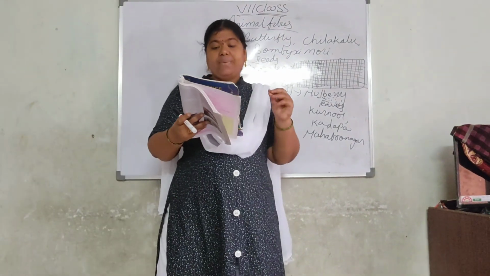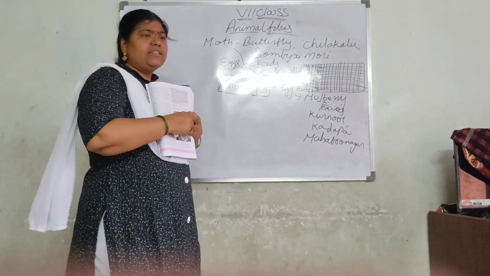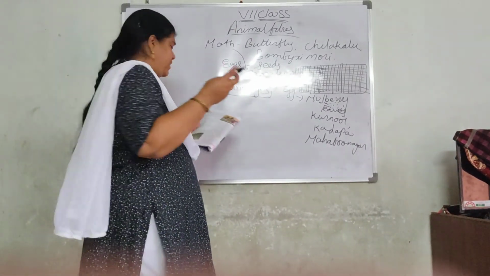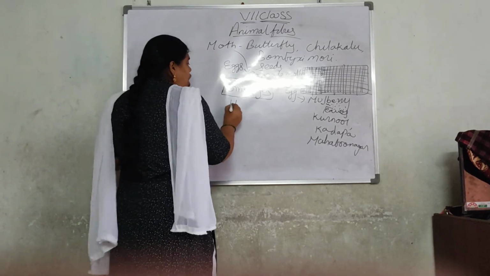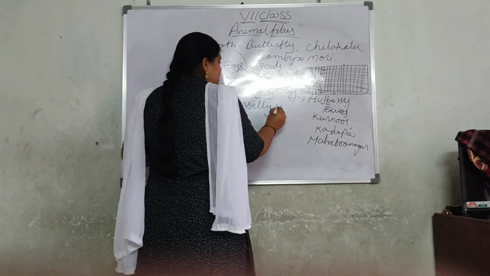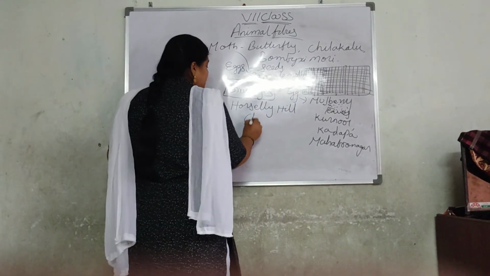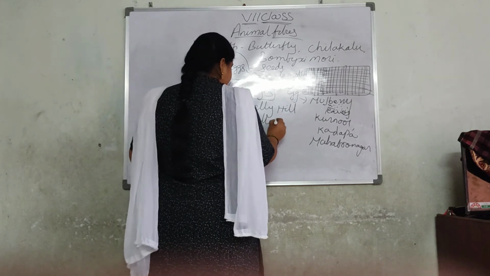I saw a big seed growing center. Overall, the biggest center we have is Horsley Hills. At which place is Horsley Hills? It is in Chittoor district.